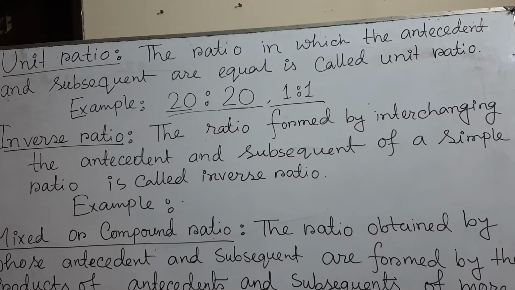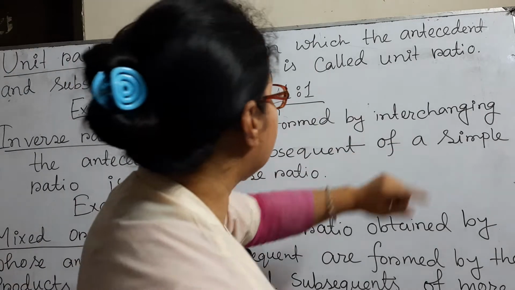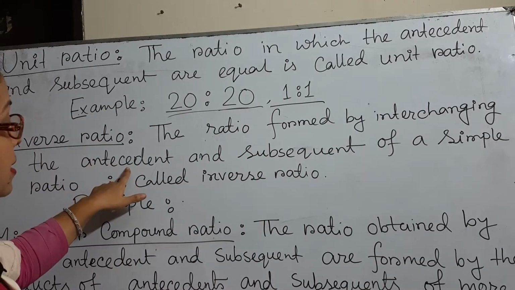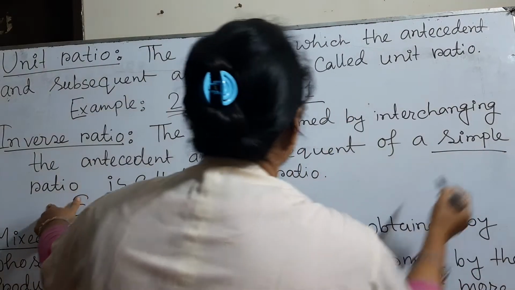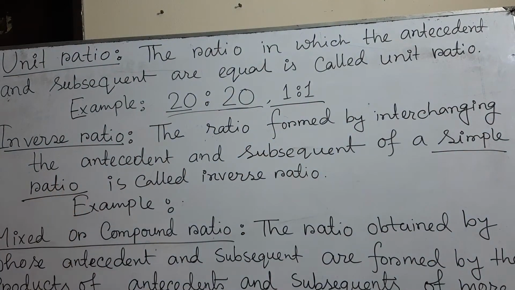Next one is inverse ratio. By listening to this word, inverse, I hope you make it clear. You know what inverse means. It is the ratio formed by interchanging the antecedent and subsequent of a simple ratio. It should be a simple ratio.